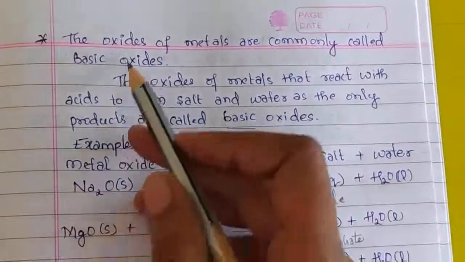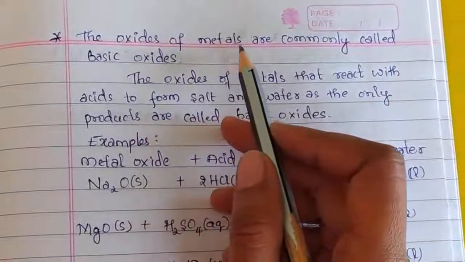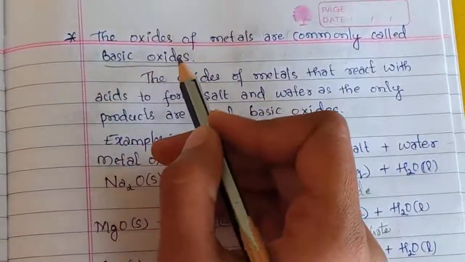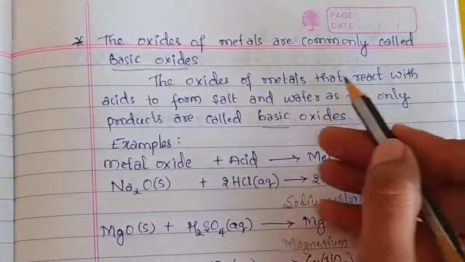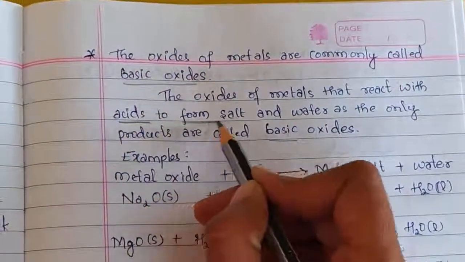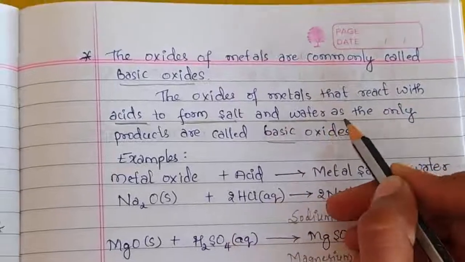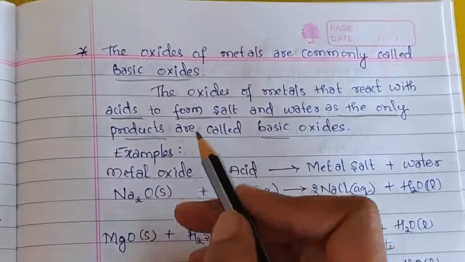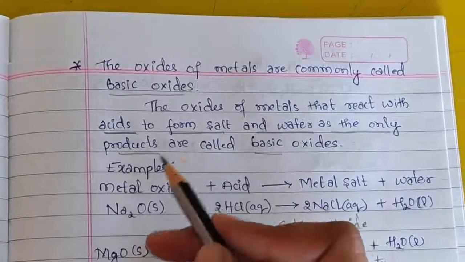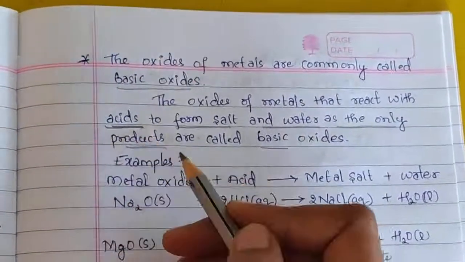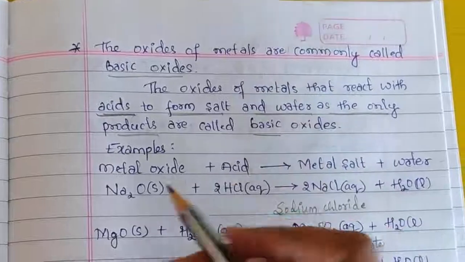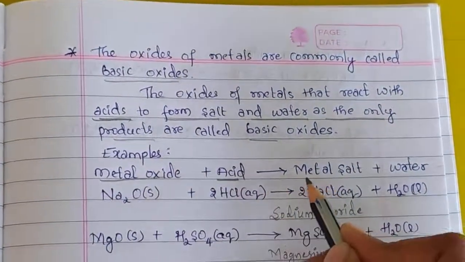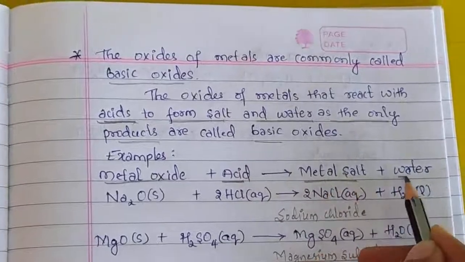Oxides of metals. These oxides of metals, or metal oxides, are commonly called basic oxides, because they react with acids to form salt and water as the only products. See here, when metal oxides react with acids, they will form metal salt and water.